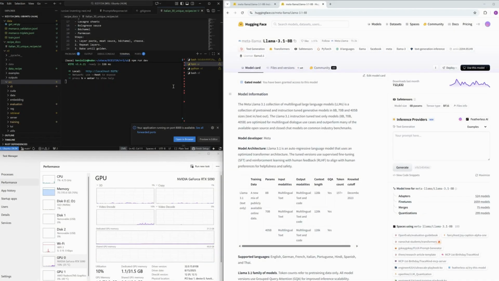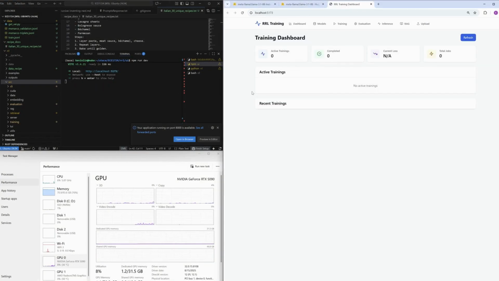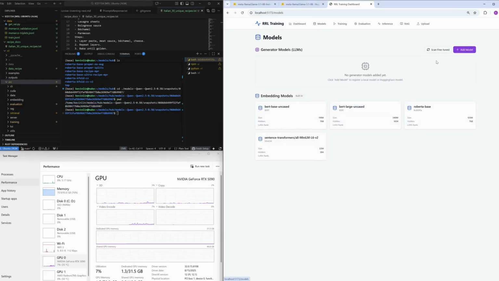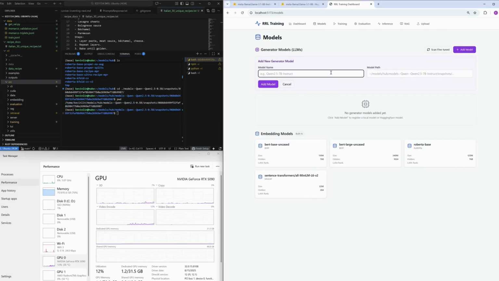Let's start with models. RRL supports both local models and Hugging Face models, but everything eventually resolves to a local path, so the system stays reproducible and deterministic. Here I've added Roberta and BGE base, which we'll use for embeddings and generation.